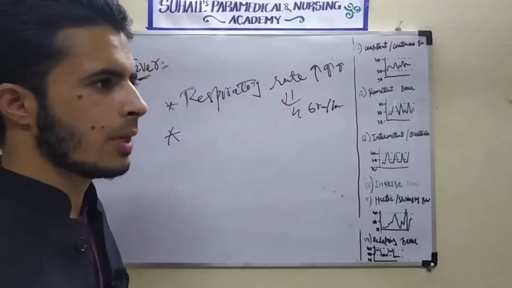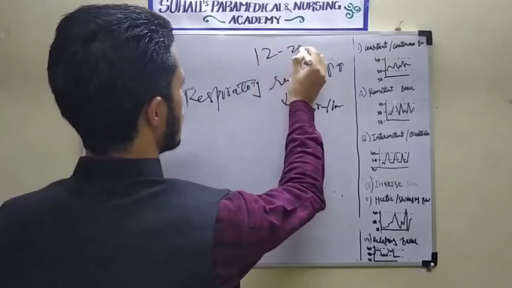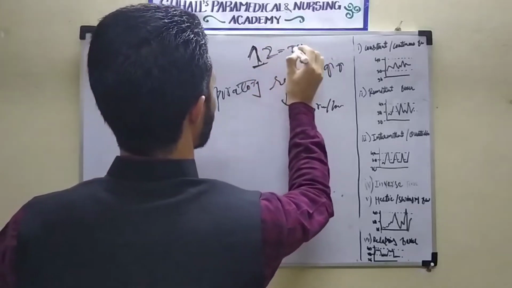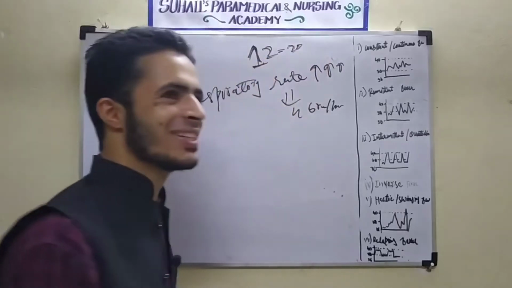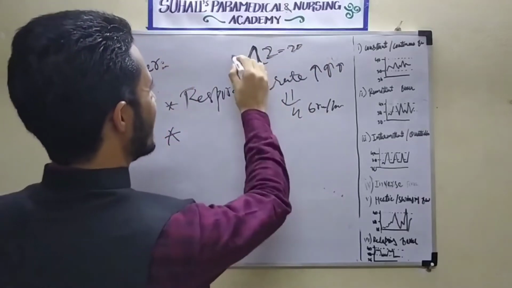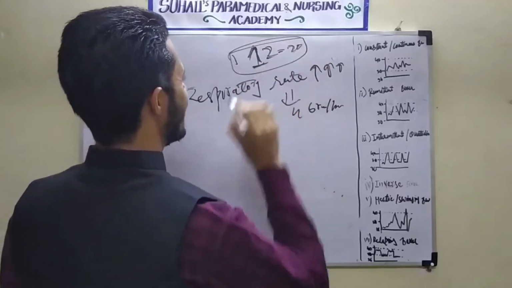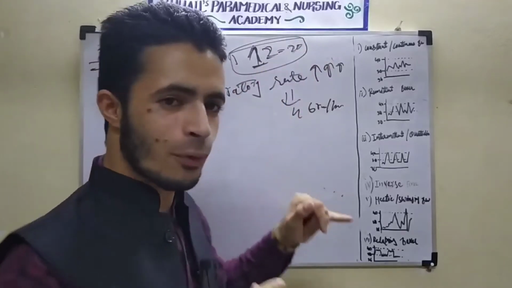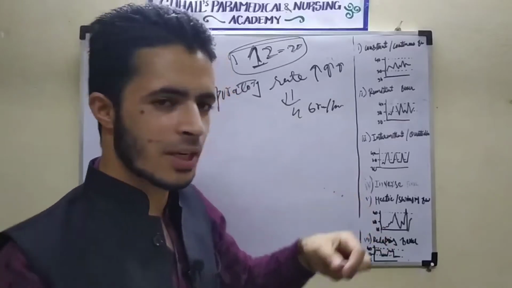What is the normal respiratory rate? That is 12 to 20. 12 to 20 is the normal respiratory rate. So in this 12 to 20 respiratory rate, there is an increase either by 4 or by 3. 4 respiratory rates are increasing.